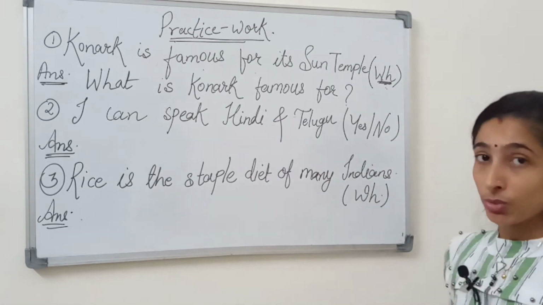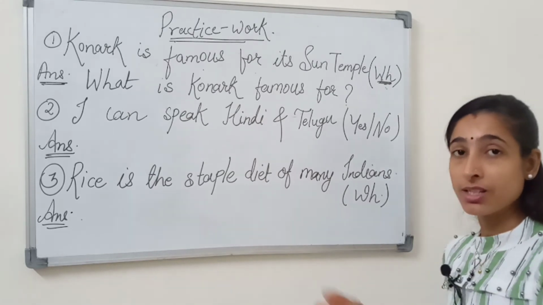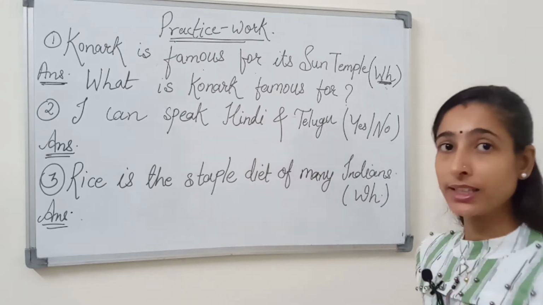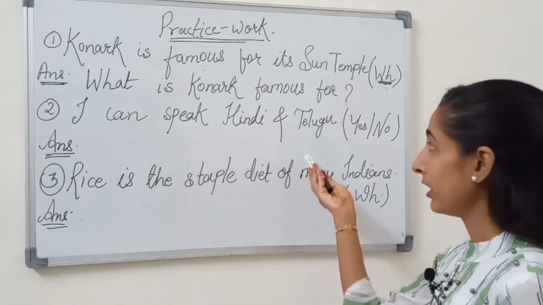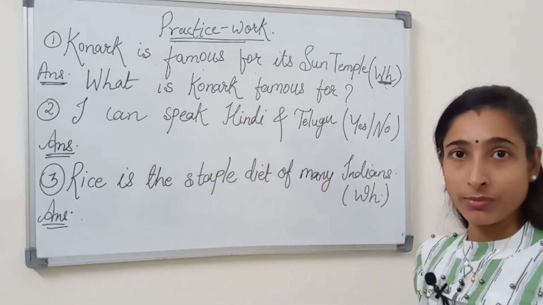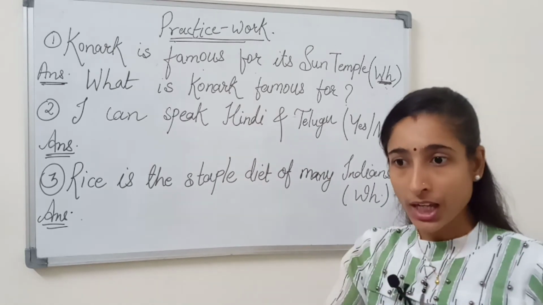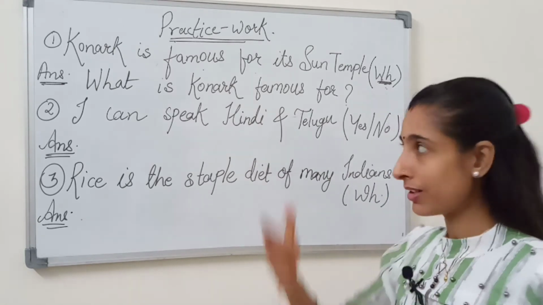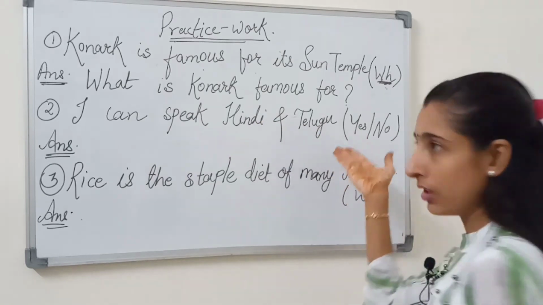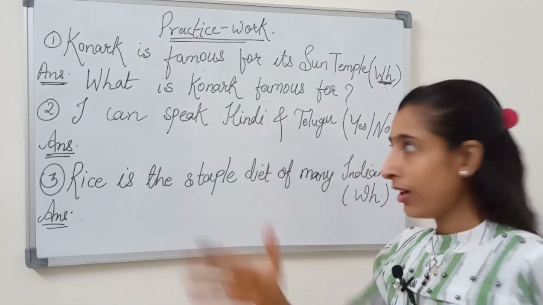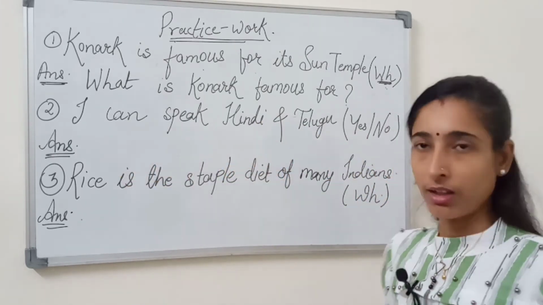It means we have to write the question in such a way that when we ask it, we get back the answer that yes, I can speak Hindi and Telugu, or no, I can't speak Hindi and Telugu.